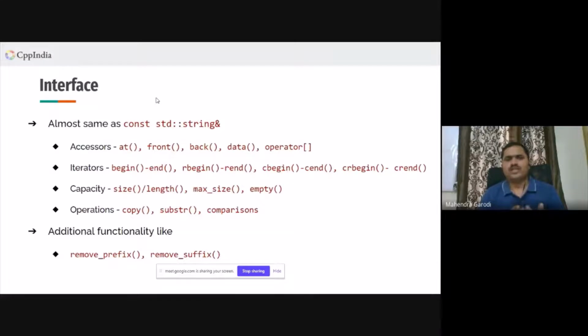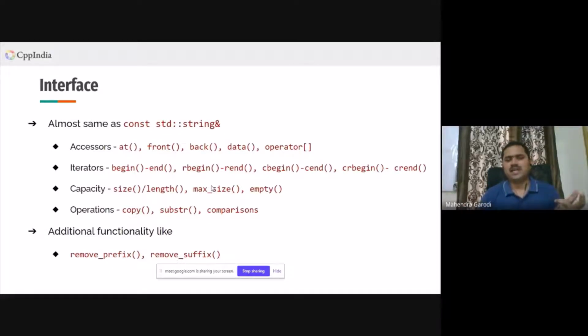So most of the interface of const std string and std string view is similar: at, front, back, data, and operator. I'll not get into the details of what these functions do. We can refer to CPP reference, but most of the interface is the same.